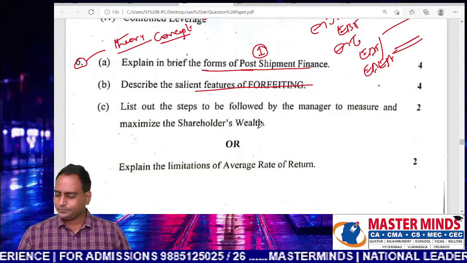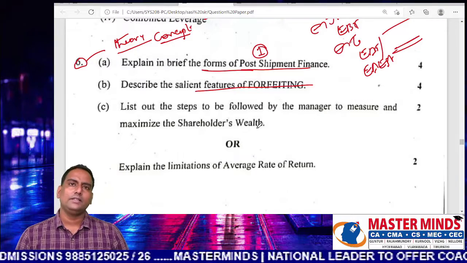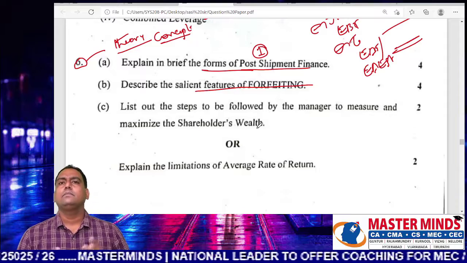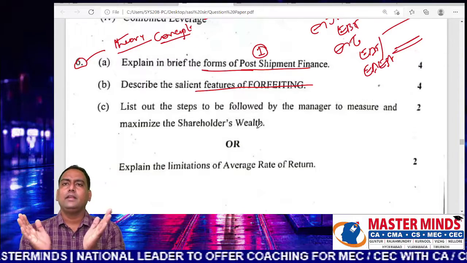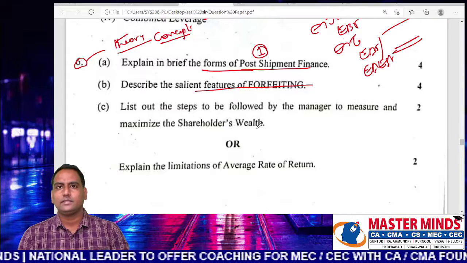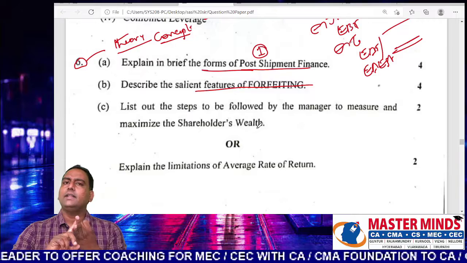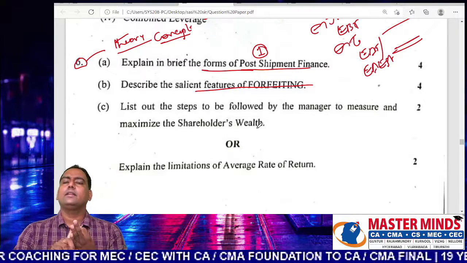Point number 2, he has to consider the time value of money. After considering the time value of money, he has to do the cost benefit analysis, considering the cash profit instead of accounting profit, and considering the time value of money.